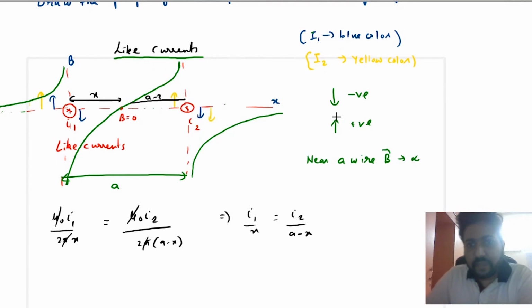The downward direction of magnetic field will be taken as negative, and the upward direction of magnetic field will be taken as positive.